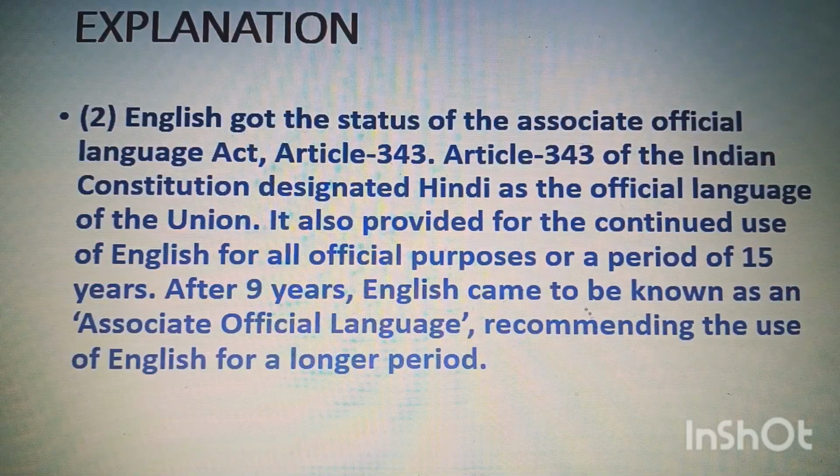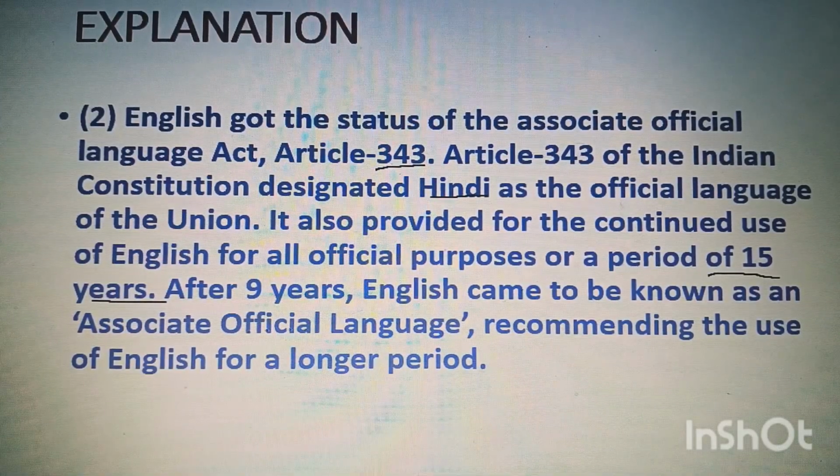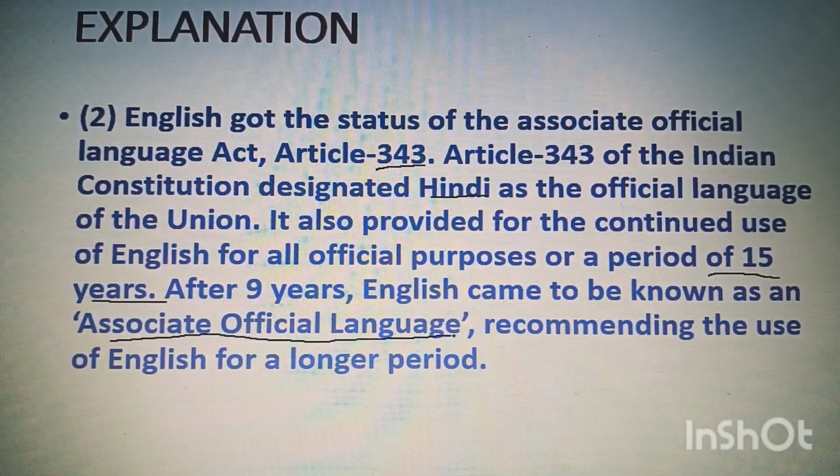Explanation. English got the status of associate official language under Article 343. Article 343 of the Indian Constitution designated Hindi as the official language of the Union. It also provided for the continued use of English for all official purposes over a period of 15 years. After 9 years, English came to be known as an associate official language, recommending the use of English for a longer period.